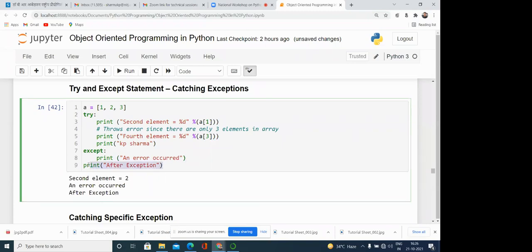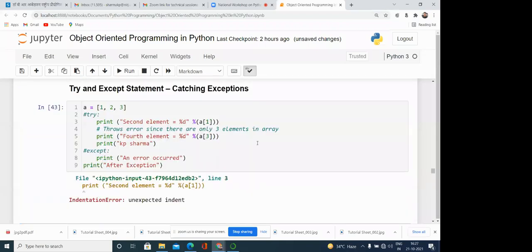You can verify that using this print after the exception. After the exception we are printing over here, which means this exception is handled. If we are not handling it, then definitely you'll see that the program is terminated at this particular point, and after that we cannot continue.